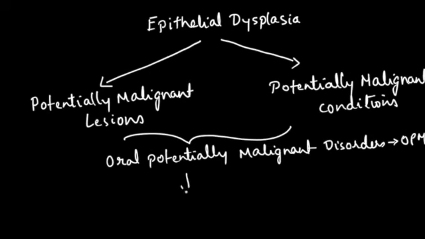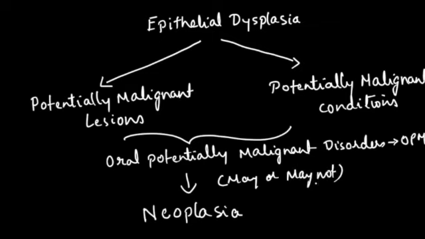And these may evolve into neoplasia. There is a possibility that they may not evolve into neoplasia as well, because they are potentially malignant disorders. That is, there is a high risk of turning into malignancy, but there is no compulsion that they all have to turn into malignancy. That is why specifically the term potentially malignant is being used.